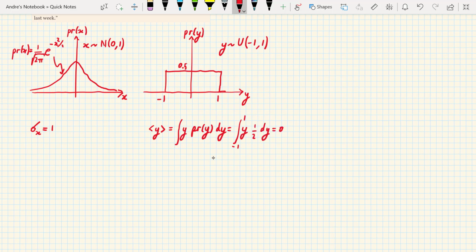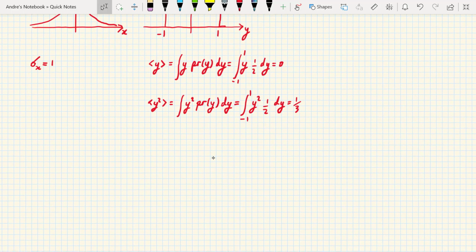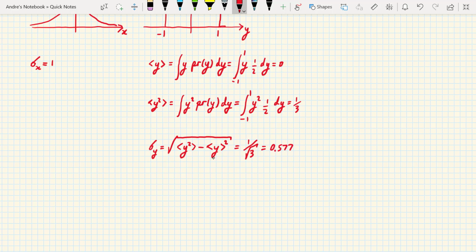The expectation of y squared is given by the integral of y squared times the probability of y dy, which is the integral from -1 to 1 of y squared times 1/2 dy, and that's equal to 1/3. So the standard deviation of y, which is the square root of the expectation of y squared minus the expectation of y, all squared, is equal to 1 over root 3, and that's equal to 0.577.